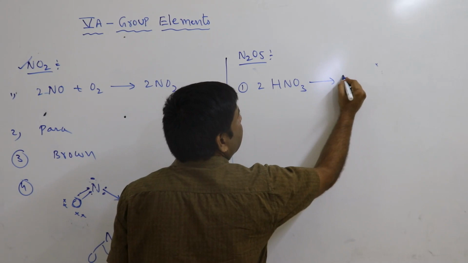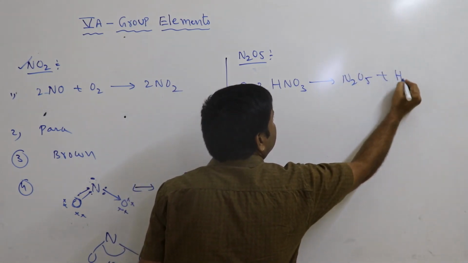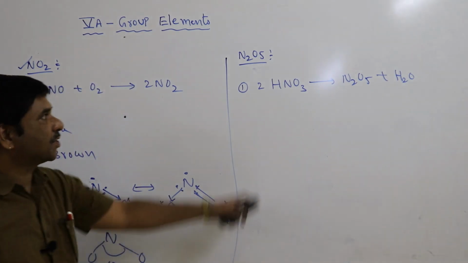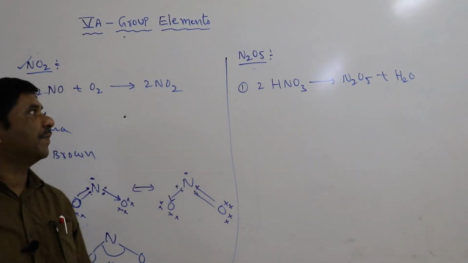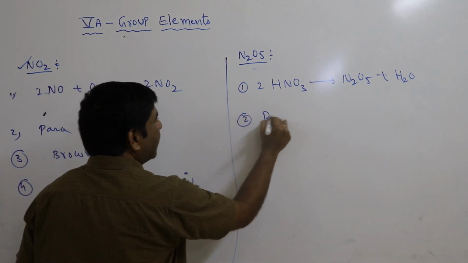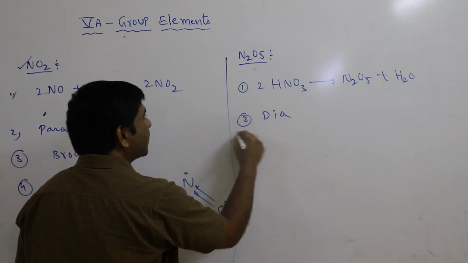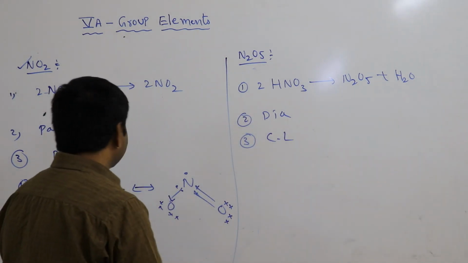It gives N2O5 plus H2O. That is the preparation. Its magnetic nature is diamagnetic, and it is a colorless compound.